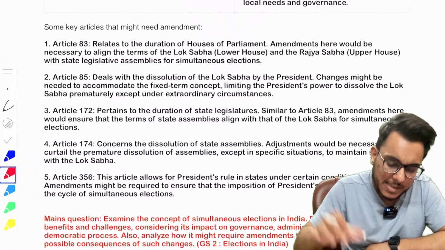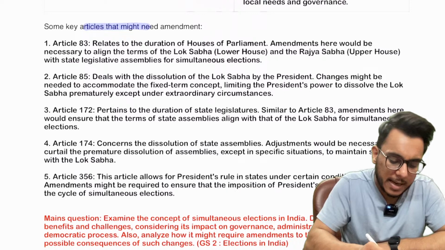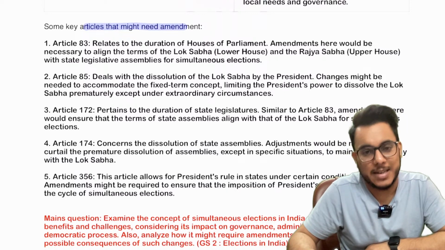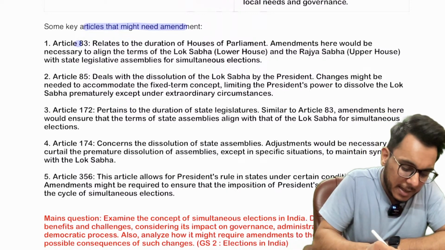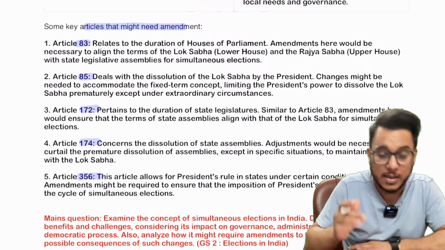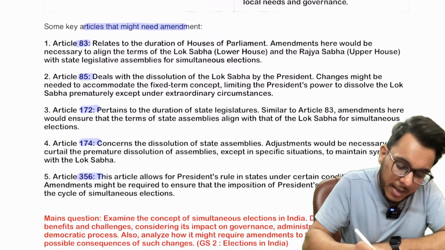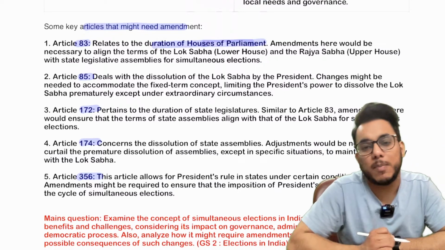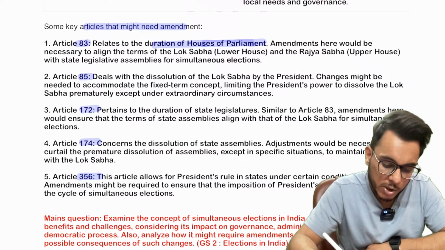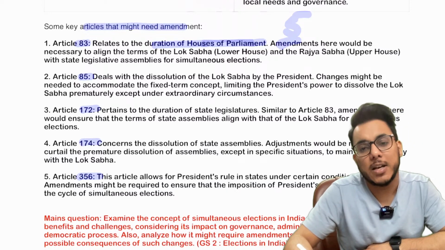As we are discussing simultaneous election, in order to implement it, some changes in the constitution are also required. Let's understand that. Number one, Articles 83, 85, 172, 174 and 356 are the articles that will need amendment. Article 83 relates to the duration of the houses of parliament. The duration of Lok Sabha is 5 years.